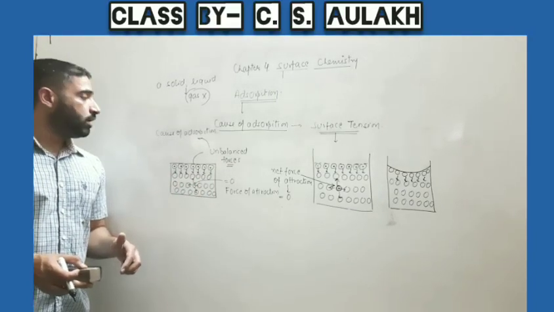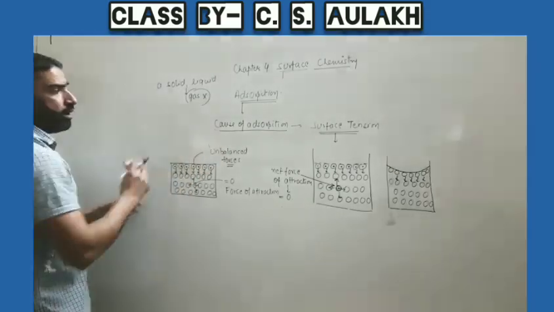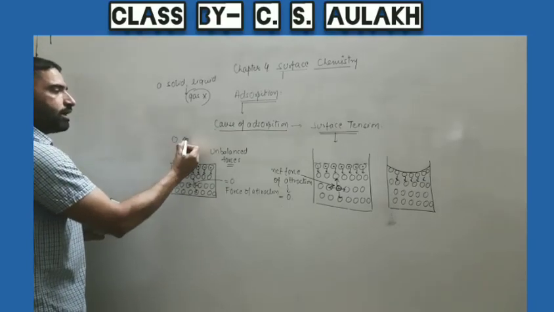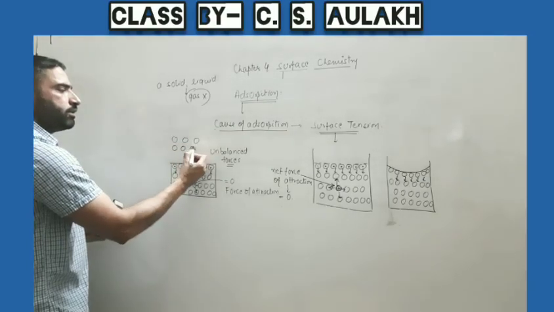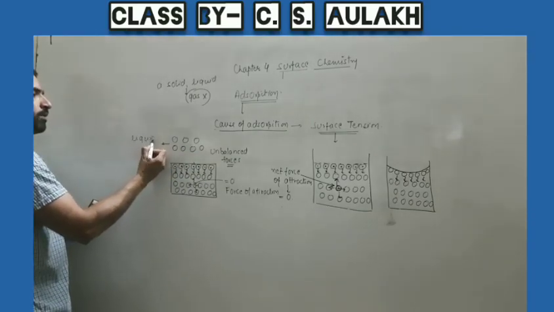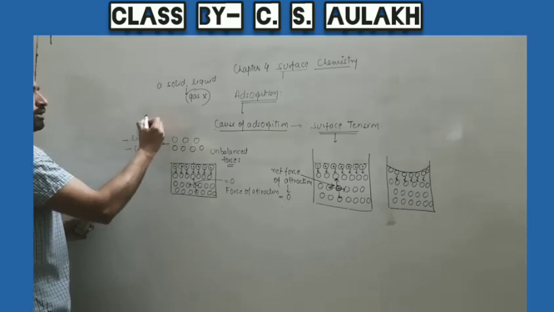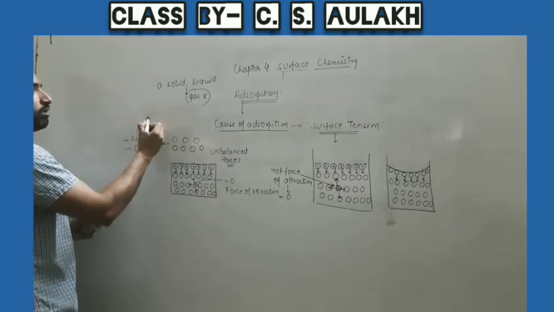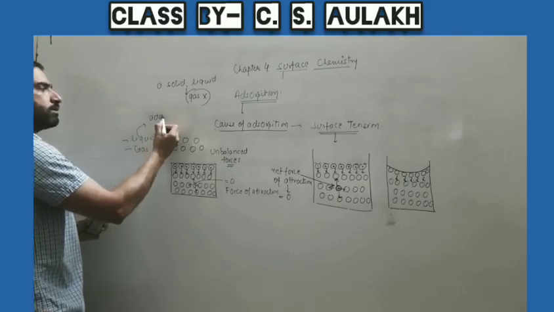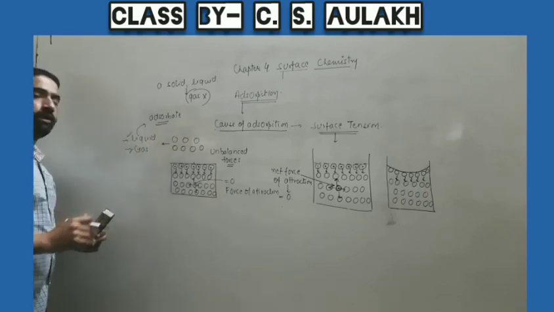Or we can say when this solid surface with unbalanced forces comes in contact with the molecules of a liquid, or we can say a gas, both of which are called adsorbate. Adsorbate can be a liquid or it can be a gas.